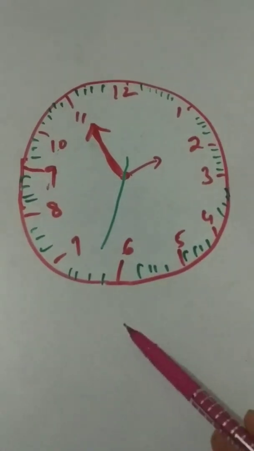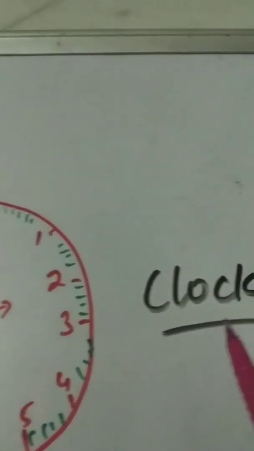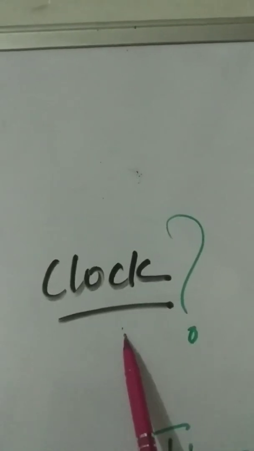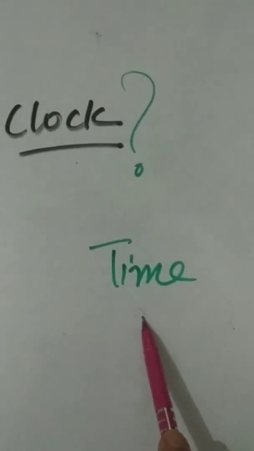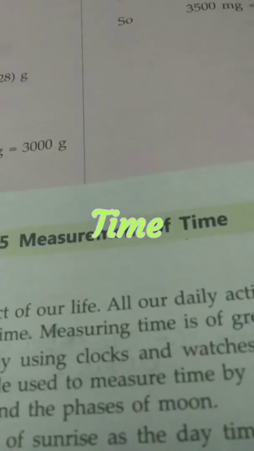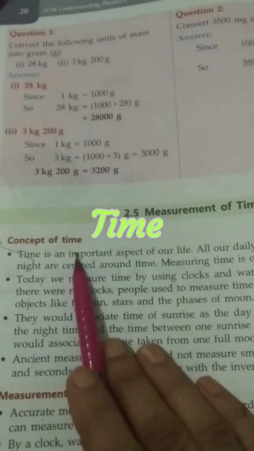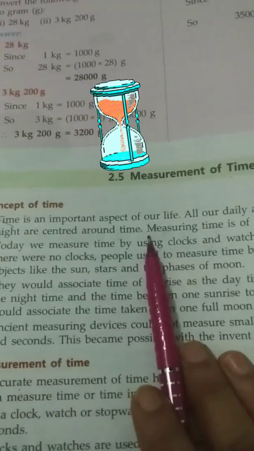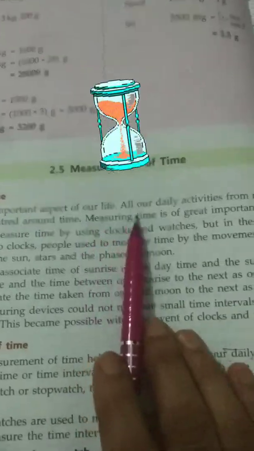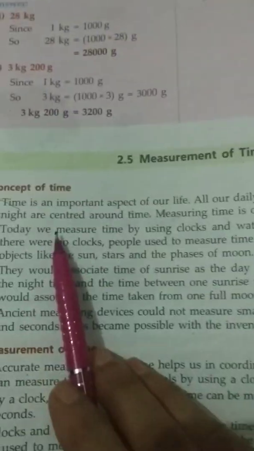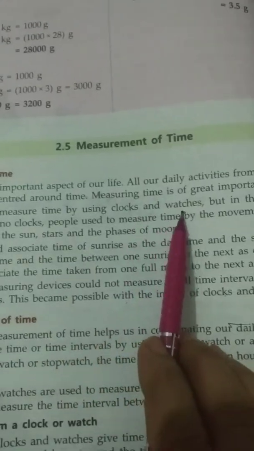What is this? Yes, this is clock. For which purpose we use clock? To see time. So our next topic is measurement of time. Concept of time. Time is an important aspect of our life. All our daily activities from morning till night are centered around time. Measuring time is of great importance to us. Today, we measure time by using clocks and watches.